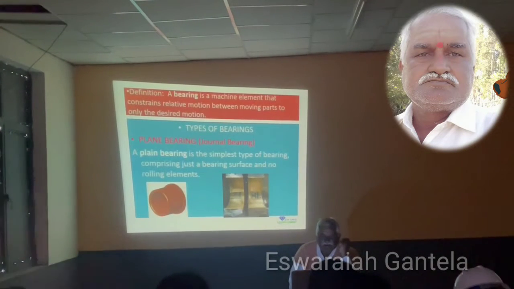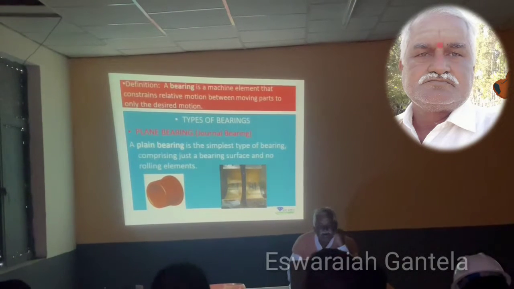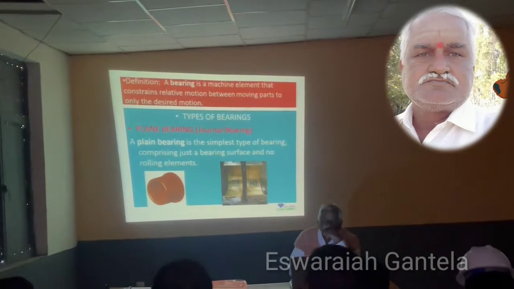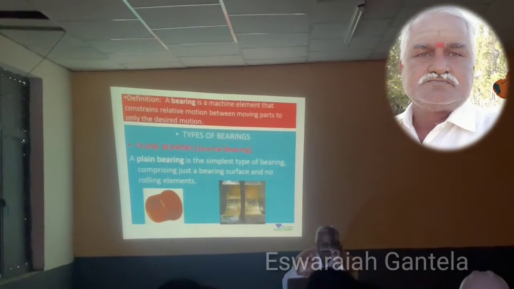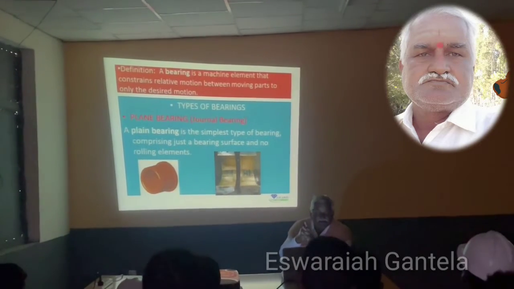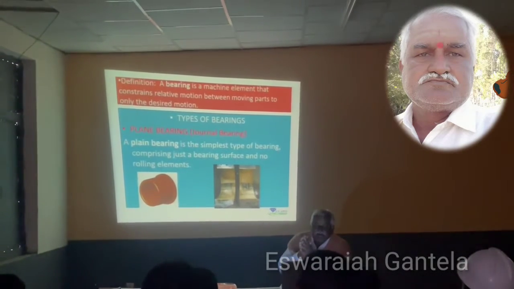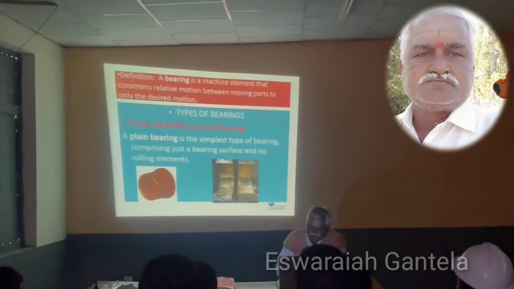Bearing is a machine element that constrains relative motion between moving parts to only the desired motion. When a shaft, perpendicular, vertical or horizontal, in any direction, needs to rotate with free motion, they are using bearings.